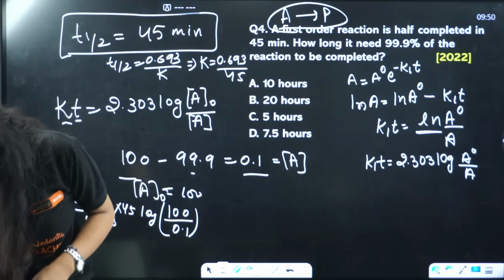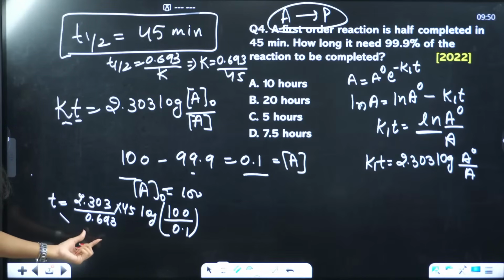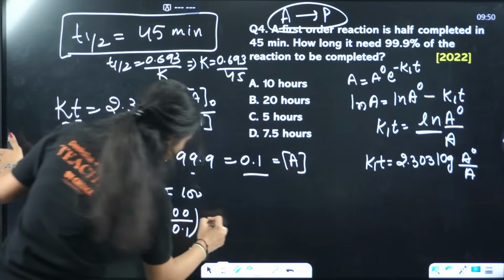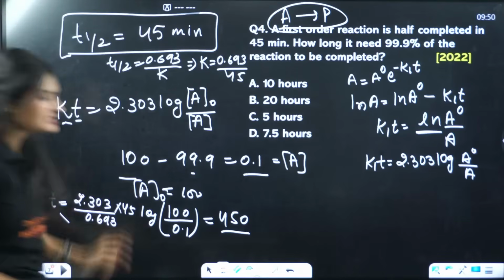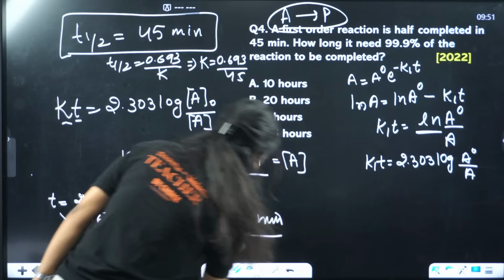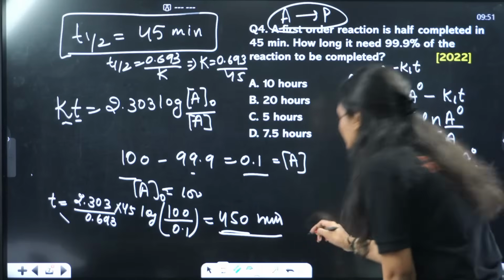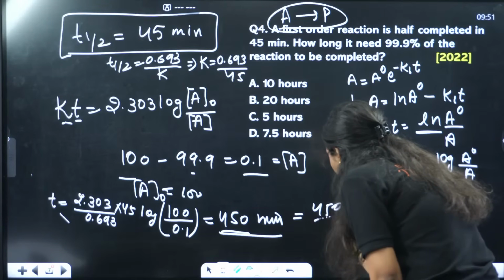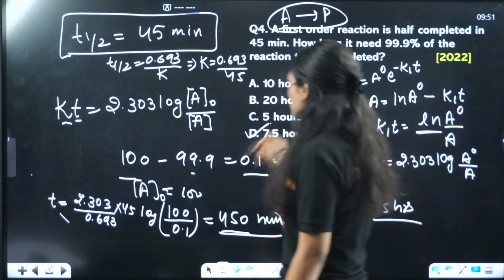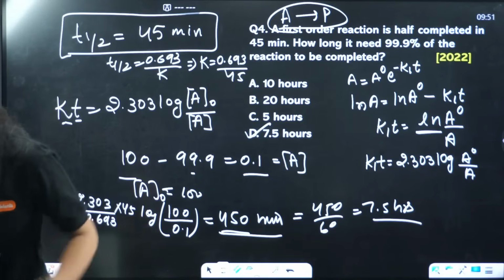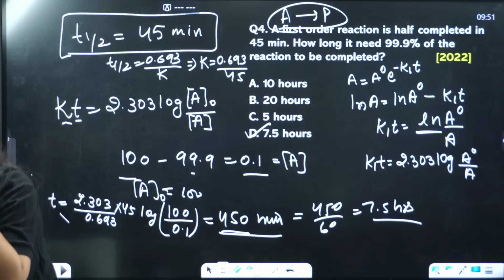So if you calculate this simple equation, 2.303 by 0.693, the answer will come out to be 450. Now remember, we haven't converted it, so this answer is in minutes, 450 minutes. Now if you convert this 450 minutes into hours, you'll divide by 60. Answer is 7.5 hours. How many of you answered D? Let me see. D, yes. Pooja answered D, we answered D.